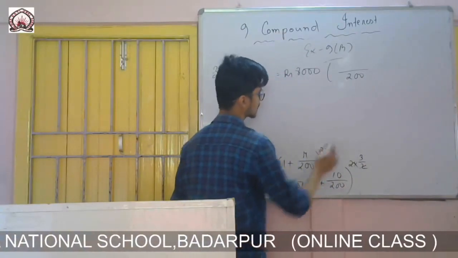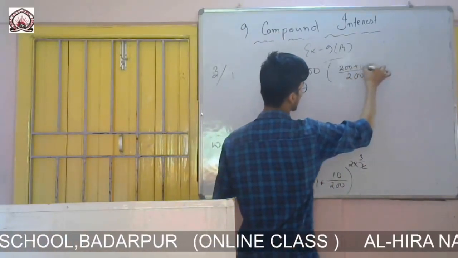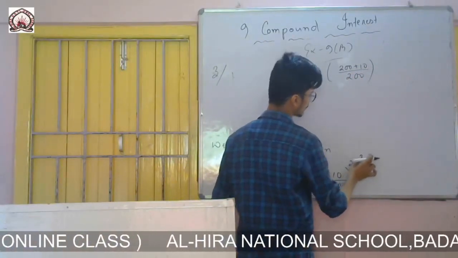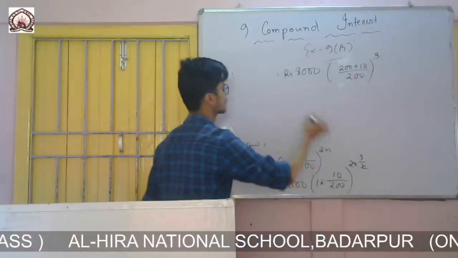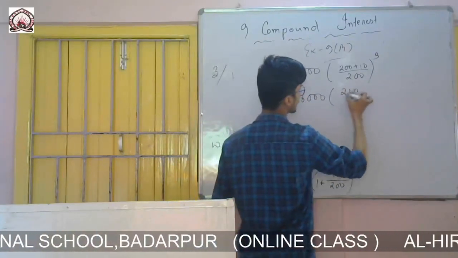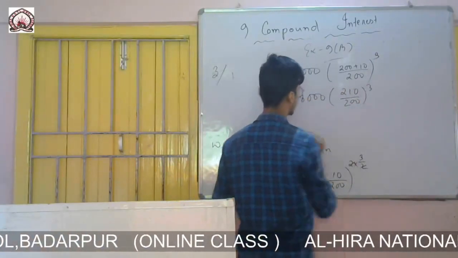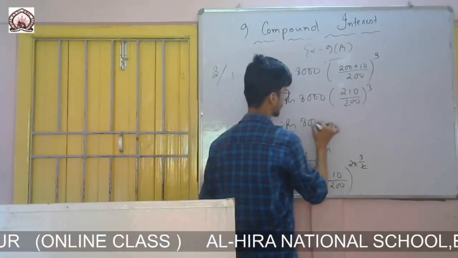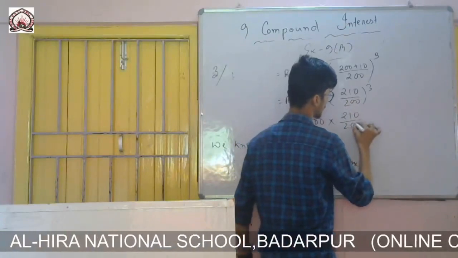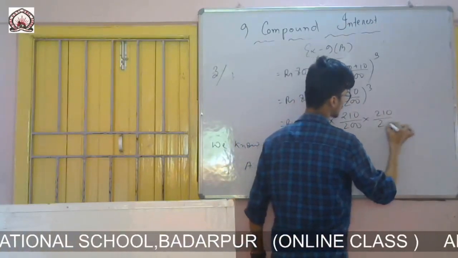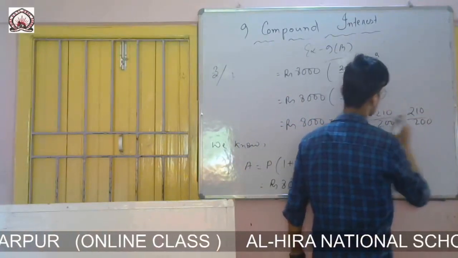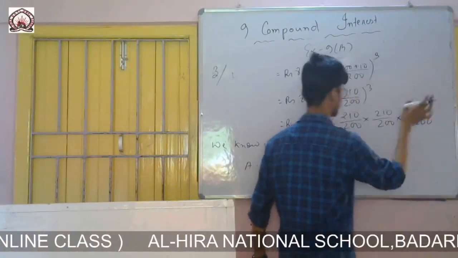So 200 plus 10, and after cancelling these two, only 3 is left. So rupees 8,000 into (210 by 200) whole cube. You can write it in one line also.